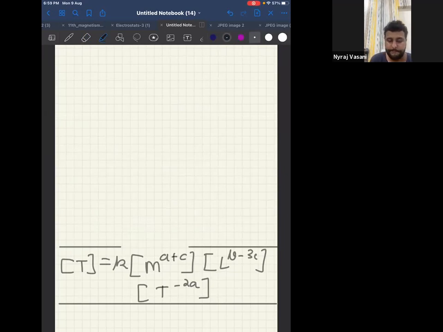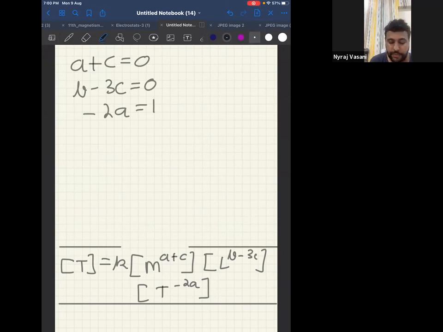Okay. So let me compare the coefficients of M, L, and T. First, for M: A plus C is equal to 0, because there is no M. For L: B minus 3C equal to 0. And for T: minus 2A equal to 1. Getting this much?